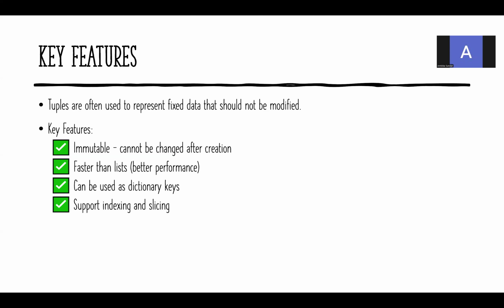It is faster than the list. For better performance, you have to go for the tuple. It can be used as dictionary keys. Dictionary is another non-primitive data type in Python. There we will have the keys, colon, values. The keys can be created using the tuple because once the keys are created, you cannot change them. The same property is applied there as well.